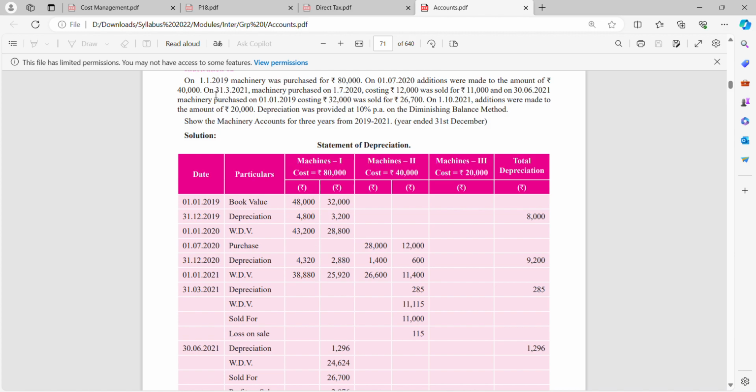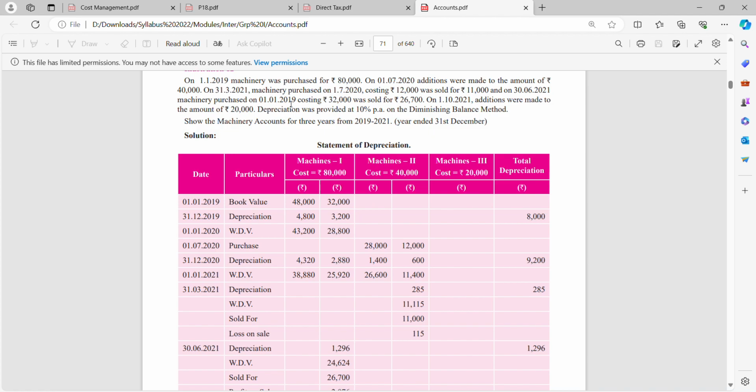So on 1st Jan 2019, machinery was purchased for 80,000. So we have the cost of machinery as 80,000. Date is 1st Jan 2019. Book value is 80,000. On 1st July 2020, additions were made to the amount of rupees 40,000. So we made additions of 40,000. So we have a second machinery, that is, the cost of the second machinery is 40,000.